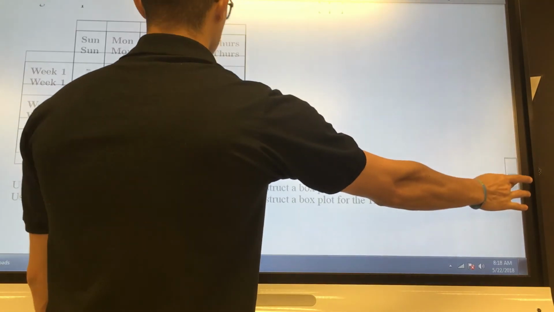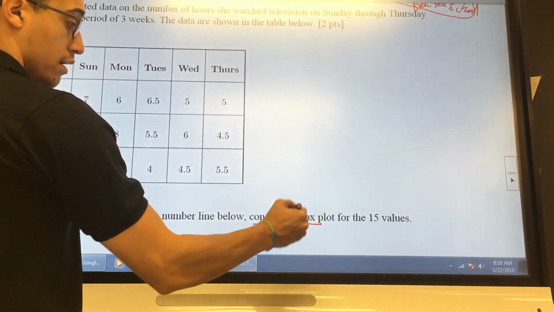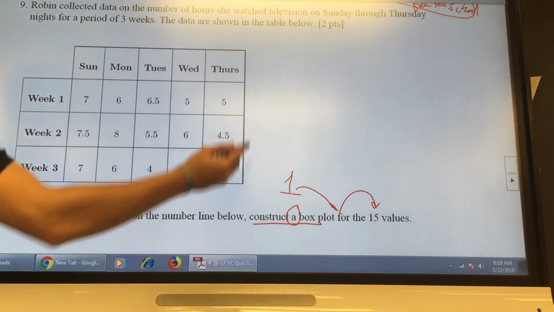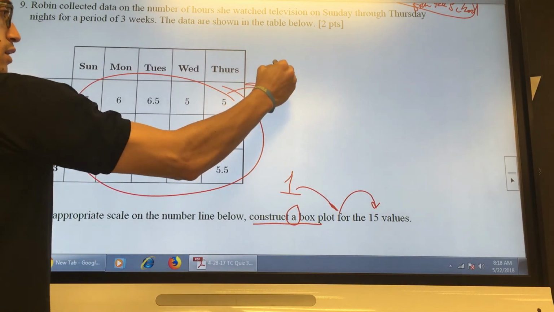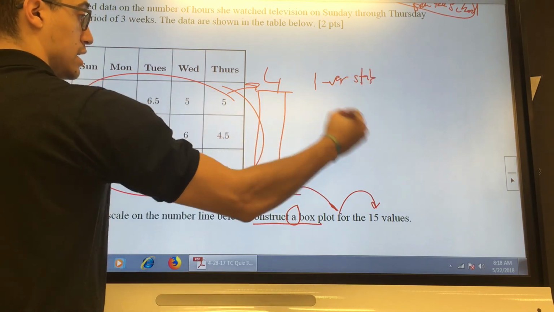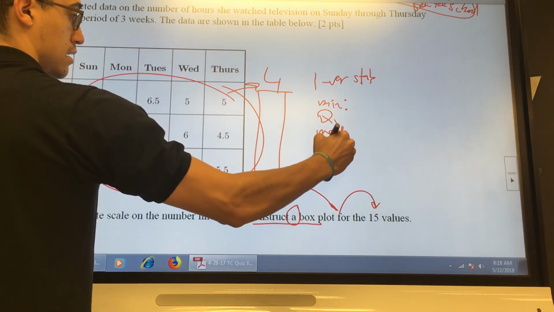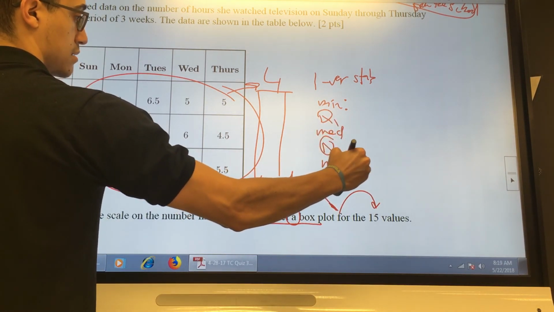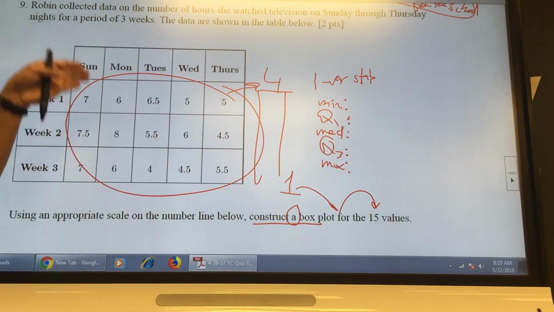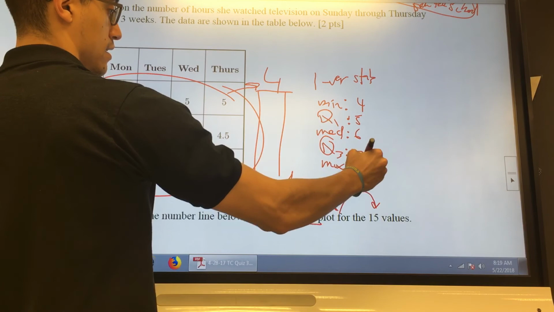Okay, and then last but not least, you had a box and whisker plot. You were supposed to make a box and whisker plot. So A means 15 values. So you had to put all of this into L1, right? Then you had to run the 1-Var Stats, and you needed these values. Remember, you need the 5 important ones. So Q1, median, Q3, and the maximum. And this was pretty easy. You just had to put the data in. Whatever order you want, just make sure you put all those numbers in. For this version, you were going to get 4, 5, 6, 7, and 8.